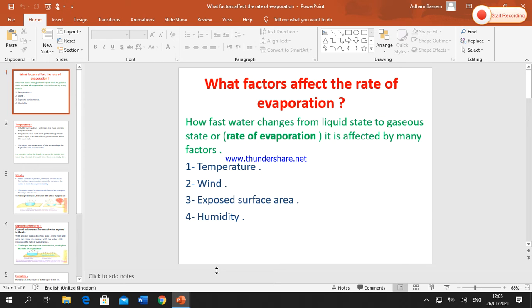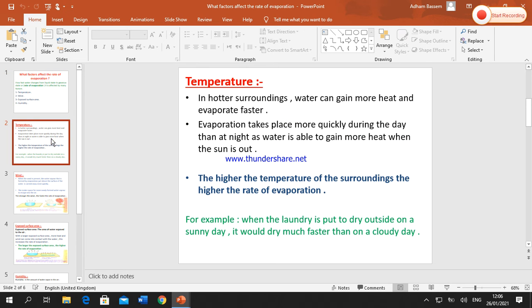Factor number 1, temperature. Factor number 2, wind. Factor number 3, exposed surface area. Factor number 4, humidity, okay? And we will talk about each factor in detail. Let's start with factor number 1, which is temperature.